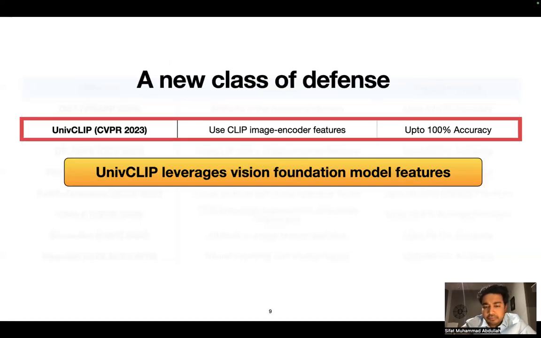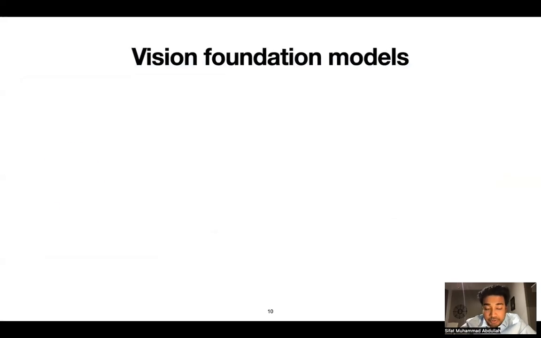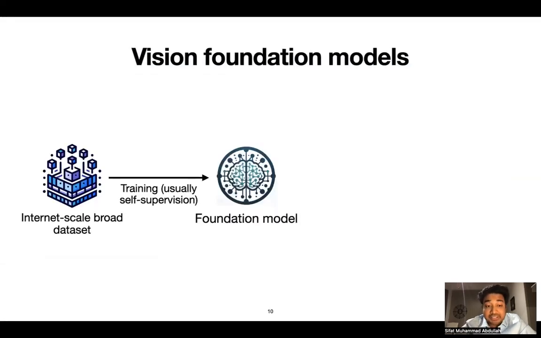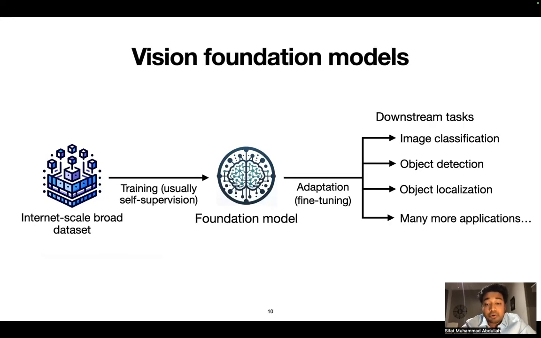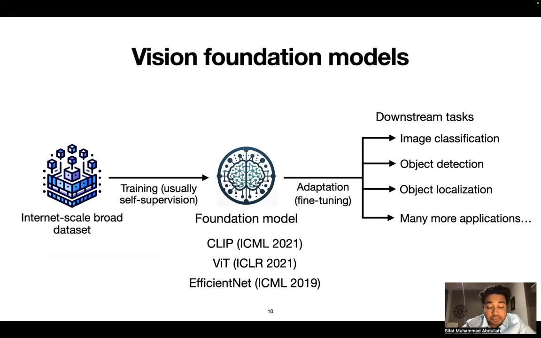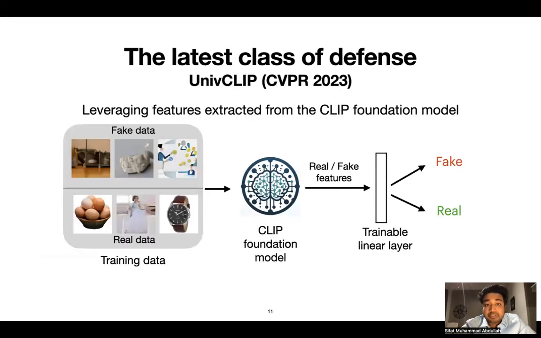So you may ask, what are Vision Foundation models? They are models trained on internet-scale large datasets using self-supervision and then further adapted or fine-tuned for downstream tasks like image classification, object detection, object localization, etc. Some examples of foundation models are CLIP, ViT, and EfficientNet published over the last few years. Now let's look at UnivFD, which leverages features extracted from the CLIP foundation model. Note that a foundation model is not specifically trained for deepfake detection, but UnivFD shows that features from such domain-agnostic foundation models are applicable for deepfake detection.